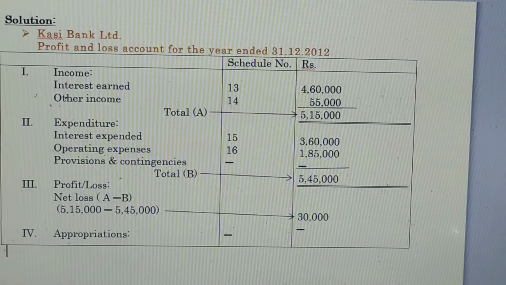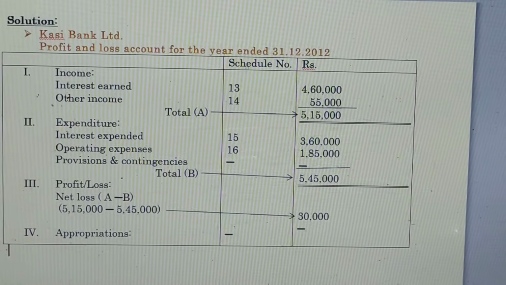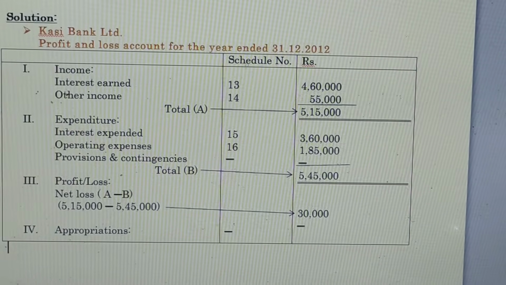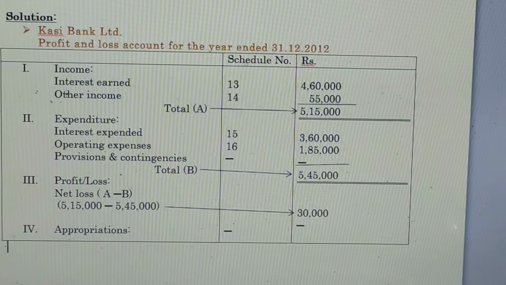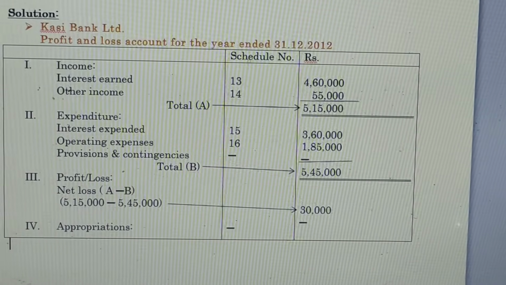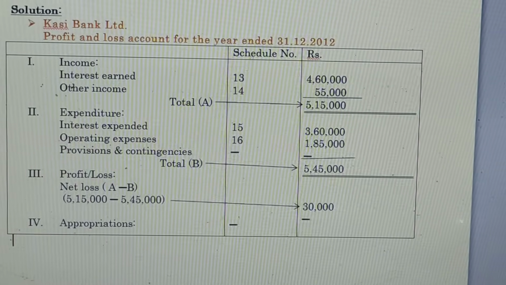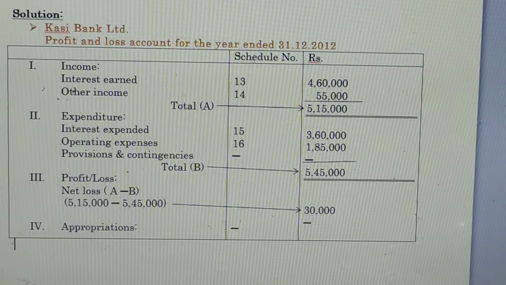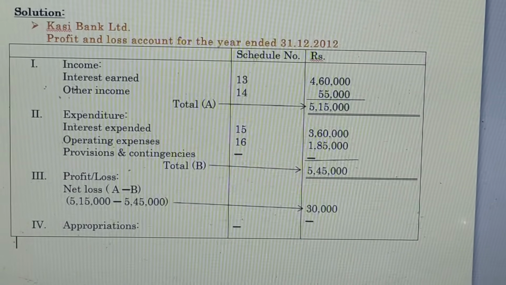Then Roman numeral 2 is expenditure. Under expenditure we mention interest expended, that is the schedule number 15 heading. Number 15 will be mentioned in the schedule number column, and the schedule number 15 total is 3,60,000. Then operating expenses is the schedule number 16 heading, which we mention in the particulars column, and number 16 will be mentioned in the schedule number column.